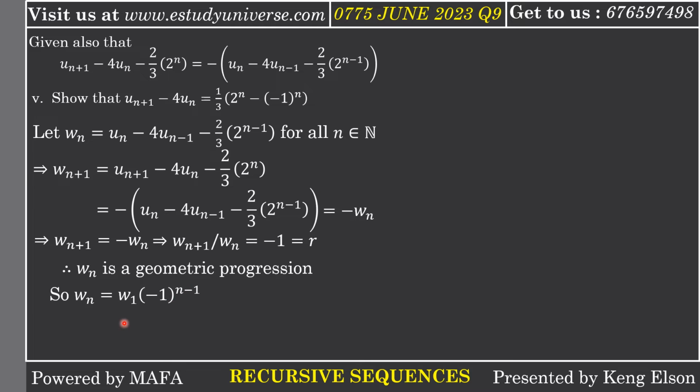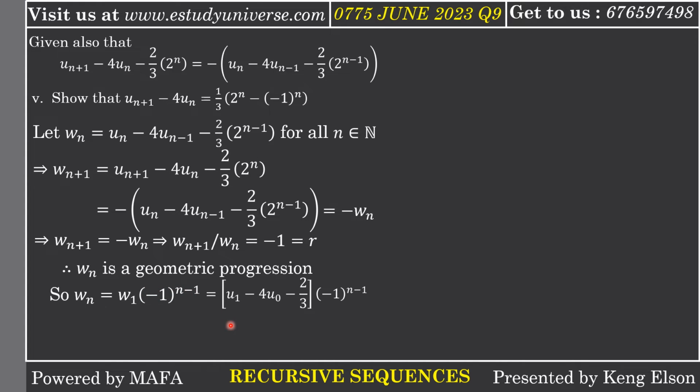It therefore means that the first term will be w1, because w1 is u1 minus 4u0 then minus 2/3 times 2 to the power 0. So we just need to replace w1 with u1 minus 4u0 minus 2/3. Since 2 raised to the power 0 is 1, we now multiply it with the common ratio to the power n minus 1.